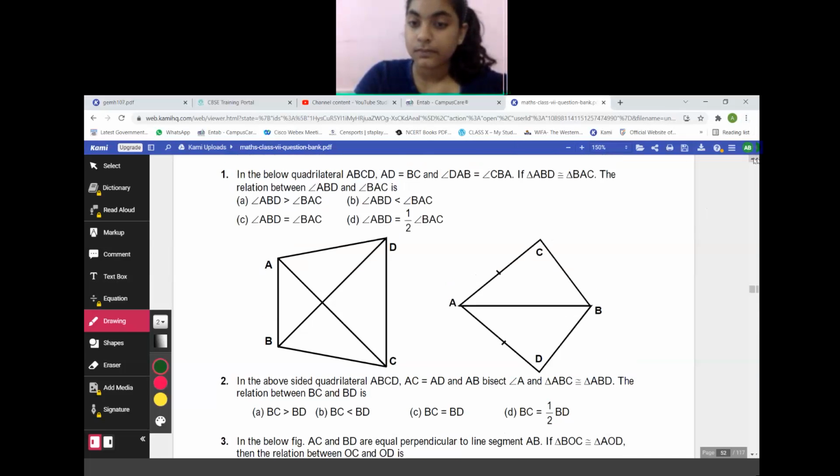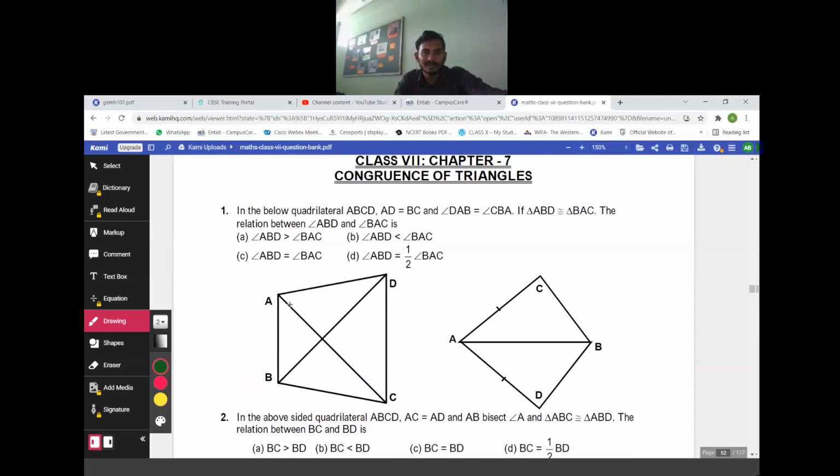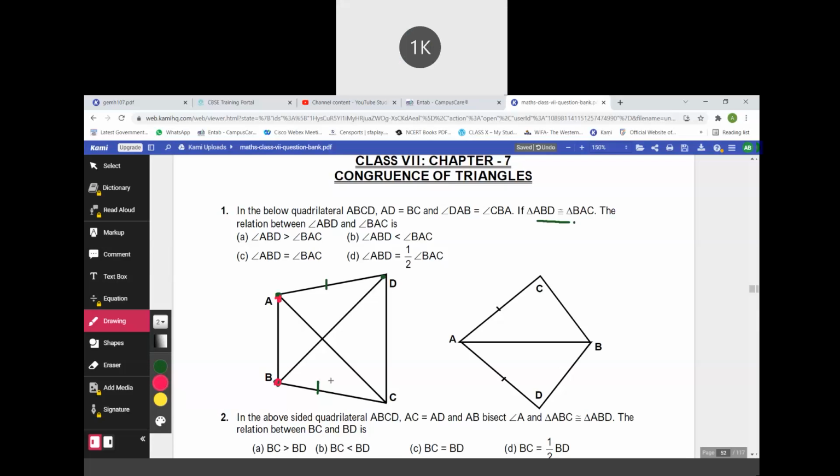Now see, in such kind of question, in quadrilateral ABCD, AD is equal to BC. Triangle ABD is congruent to triangle BAC. Now the relation between angle ABD and angle BAC is what? Sir, they're asking about this angle and this angle. Sir, equal. They are equal.